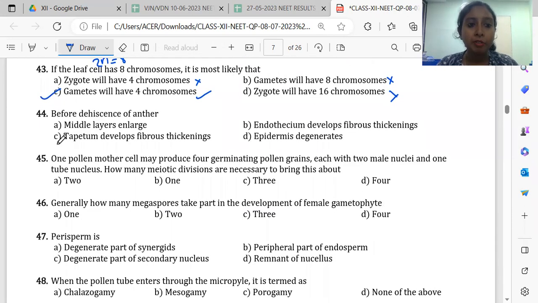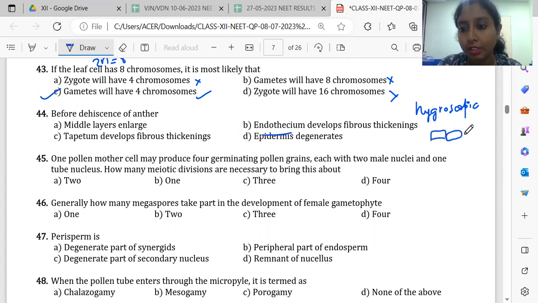44. Before dehiscence of anther, what happens? This endothecium layer is hygroscopic. Hygroscopic in the sense they will be able to absorb water from the surroundings. So these endothecium layer cells are present like this, right? So here there is the epidermis layer. When they absorb water, these layers are fibrous. So the inner walls are fibrous.